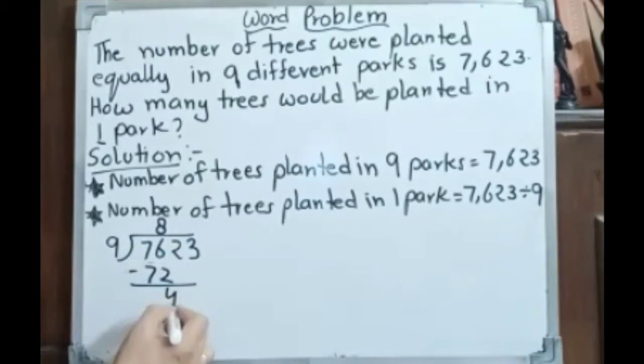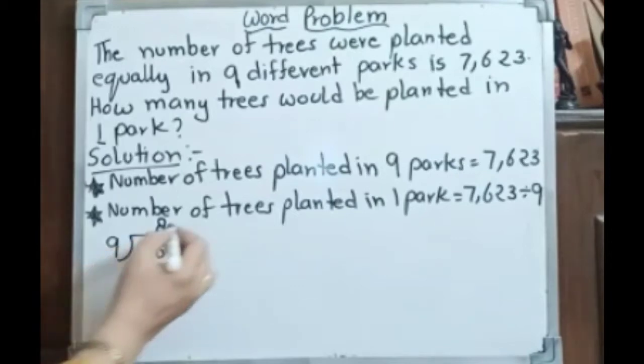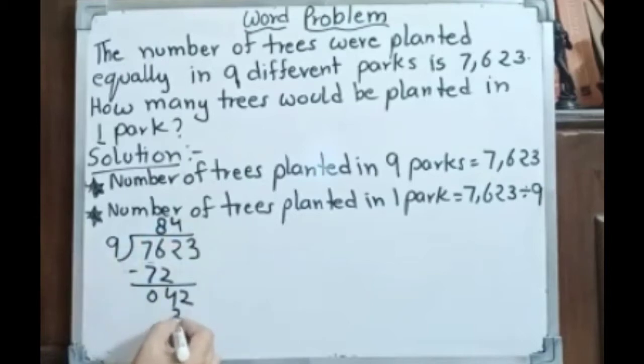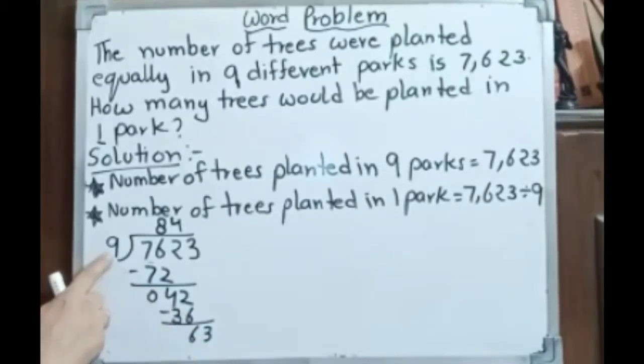6 minus 2, we have 4, 0. So now count the table of 9, not more than 42. So it will be 9 4s are 36. So you have to count it like that. So here we have 60, then take down 3. So 9, now count the table of 9 till 63. You know that 63 is coming in the table of 9. So it is possible to divide. So 9 7s are 63. So remainder we have 0.